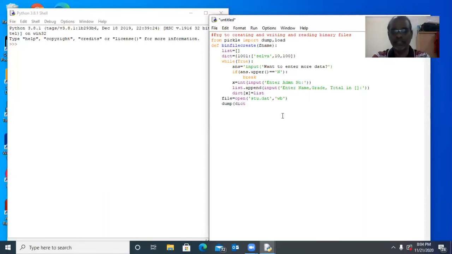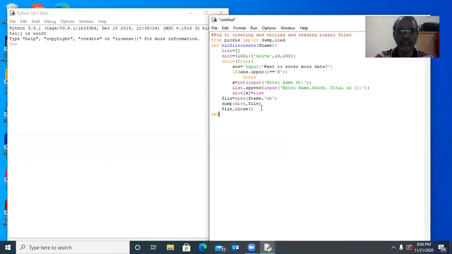the dictionary, the content of the dictionary. Now the dictionary contains student details, whatever you enter. Now 1001 Selva 10 100, 1002 Guru 10 500. Okay, that will be stored into dict. The dict will be stored into the file. That's all. Now after that, the file should be closed. Here we should not give the name. This name should be given as a function argument. We will see now fname. This is the fname. Okay. Now one function is over.